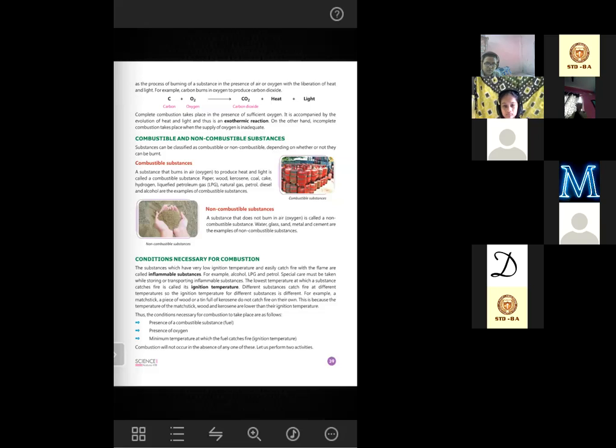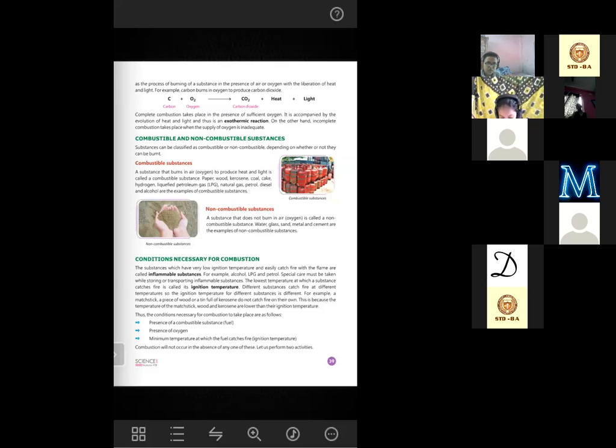On the other hand, incomplete combustion takes place when the supply of oxygen is inadequate. So if the amount of oxygen is not sufficient, then incomplete combustion takes place. So due to incomplete combustion of carbon and oxygen, can anyone guess what we can get?